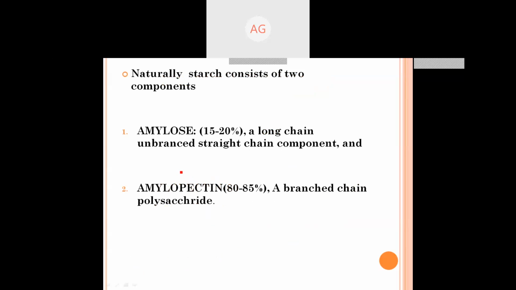Now, starch contains two types of components. Amylose contains about 15 to 20%. It is a long-chain, unbranched, straight-chain component. And amylopectin constitutes about 80 to 85%. It is a branched-chain polysaccharide.